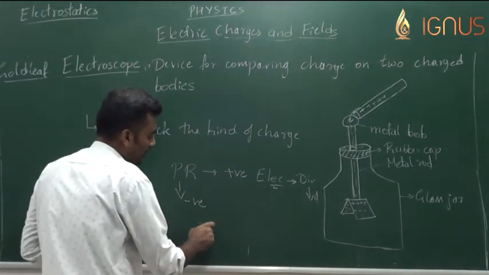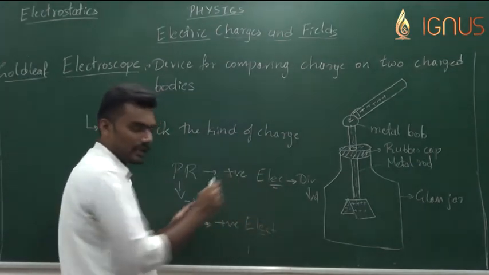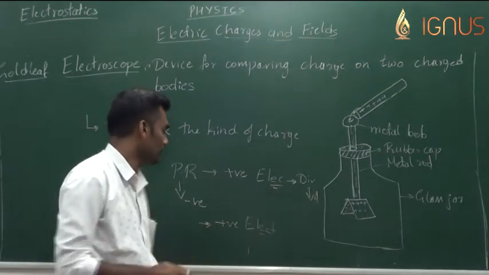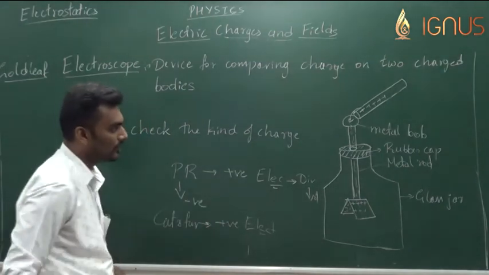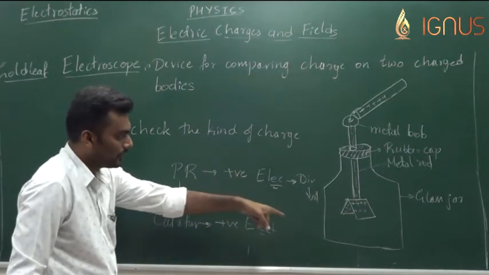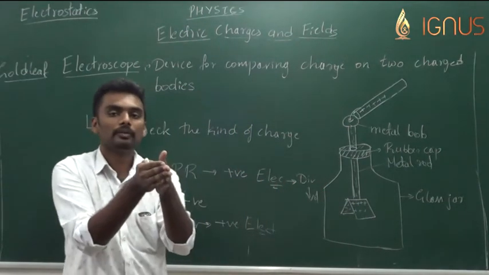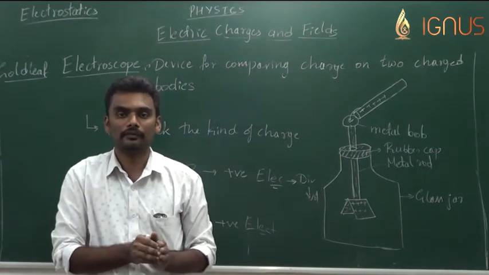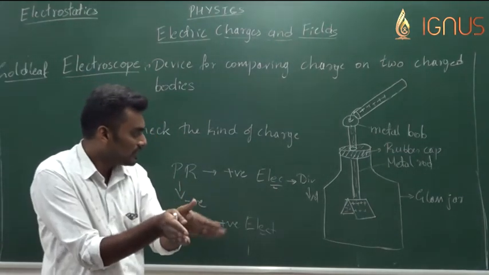Okay. Now if I bring one more body, say cat's fur from the previous example, in contact with the same positively charged electroscope, the leaves of the gold leaf electroscope tend to diverge more from their actual state. So in the previous example of the plastic rod, the divergence decreased.